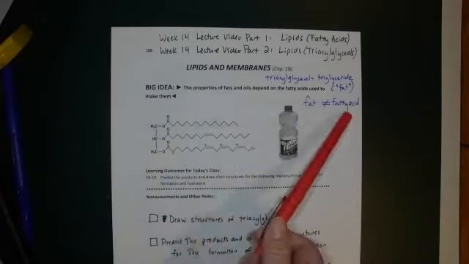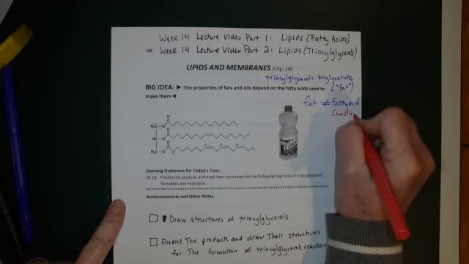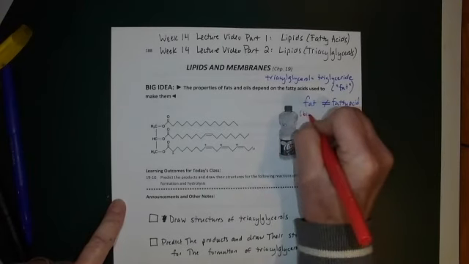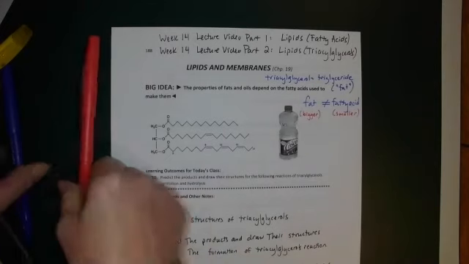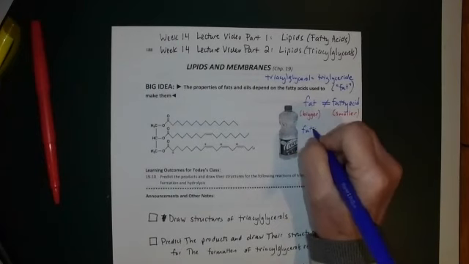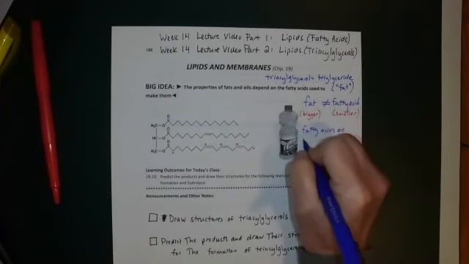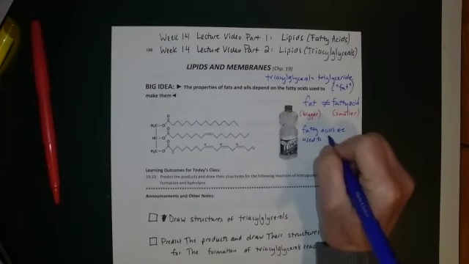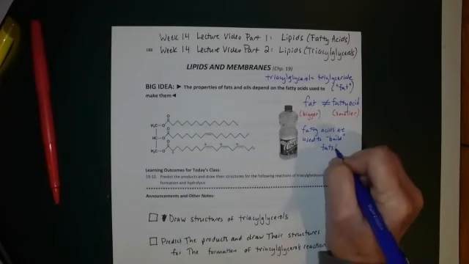We learned about fatty acids in the previous video. Fatty acids are smaller. Fats are bigger. Fatty acids are used to build fats.